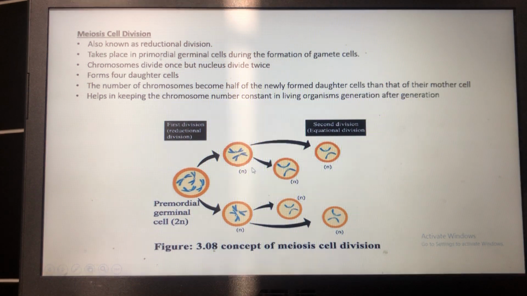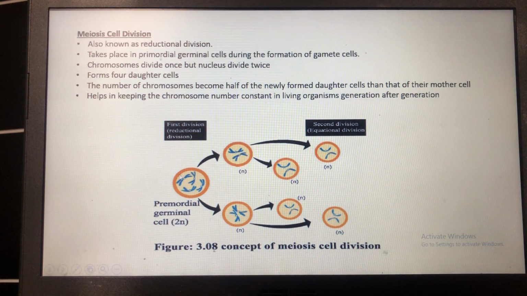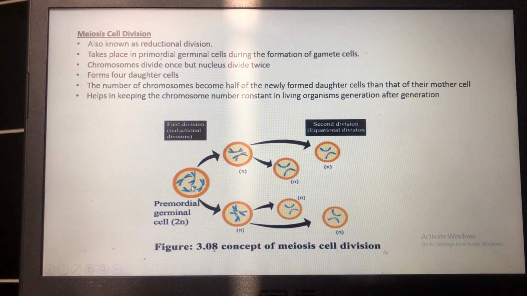First, you need to know that meiosis cell division is actually a combination of two consecutive divisions. The first division is known as meiosis 1 and the second division is known as meiosis 2. In the first division, the chromosomes do not divide, and therefore from a cell two cells are produced which contain half the number of chromosomes than that of their mother cell.